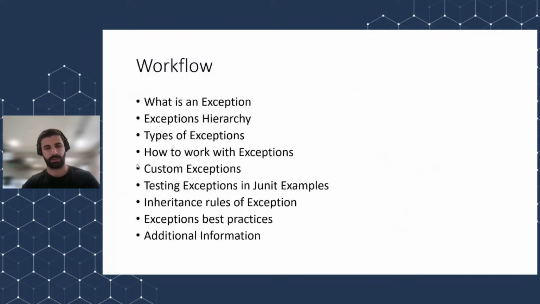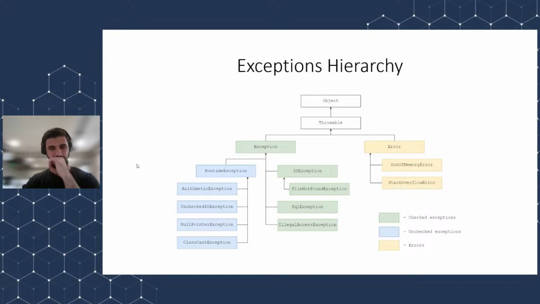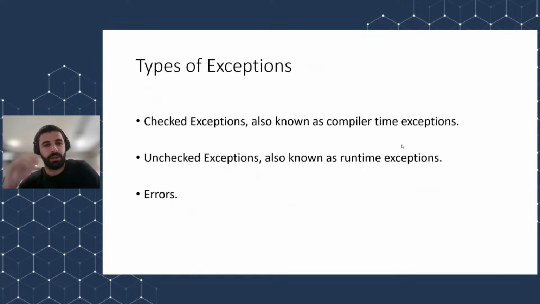Now let's go to the next slide, which is types of exceptions. As you can see from the slide here, we have different types of exceptions, which are runtime exceptions, checked exceptions, unchecked exceptions, and errors. And we will talk about what is the difference between them. In Java, usually we have three types of exceptions, which are checked exceptions, also known as compile time exceptions, unchecked exceptions, also known as runtime exceptions, and errors. Errors differ from exceptions. Let's talk about each of them.